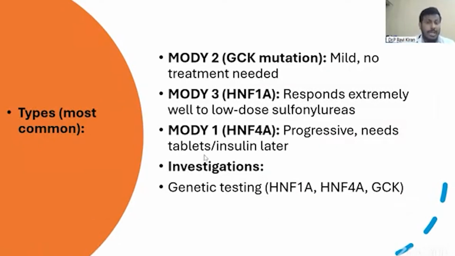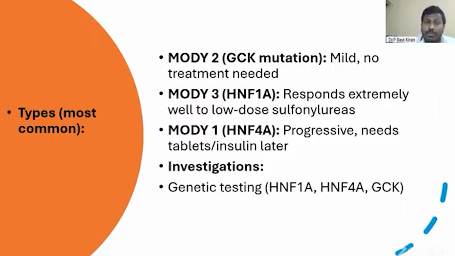Types. There are multiple types. There are nearly 6 to 7 types of MODY, but of them, the most common types are MODY 3, MODY 2, and MODY 1. These patients respond extremely well to medications. In MODY 2, the GCK mutation, which is a milder form, no treatment is needed. There are some types of diabetic patients who need no treatment. Of them, MODY 2 is the most common form. So there is no treatment for MODY 2.